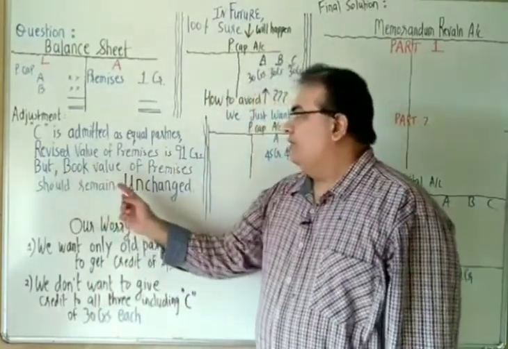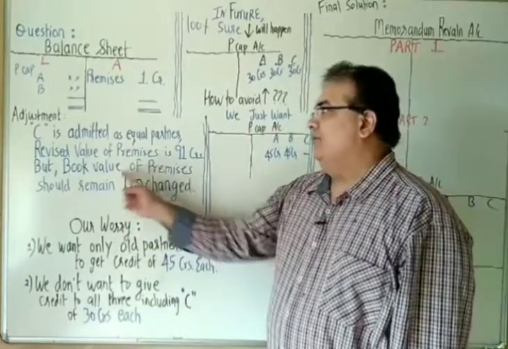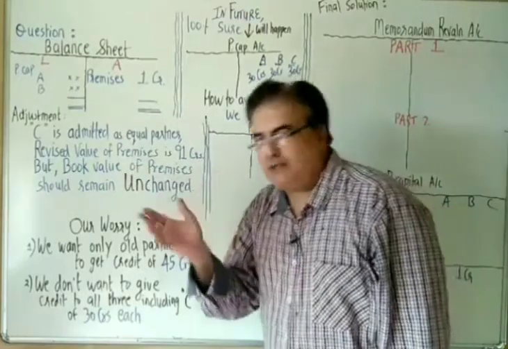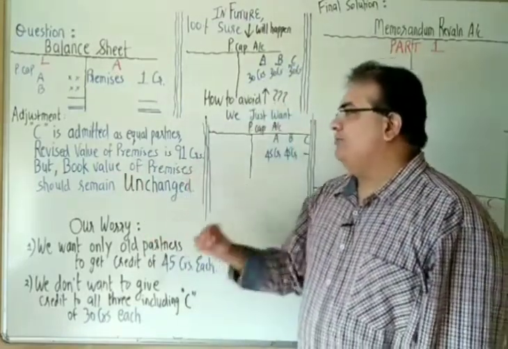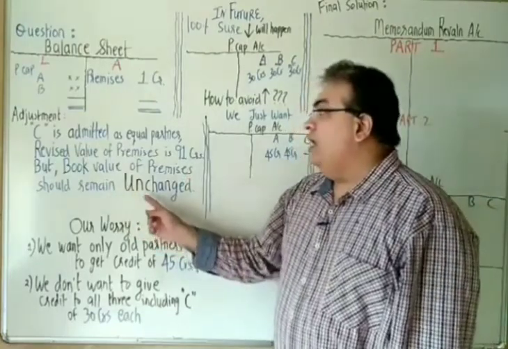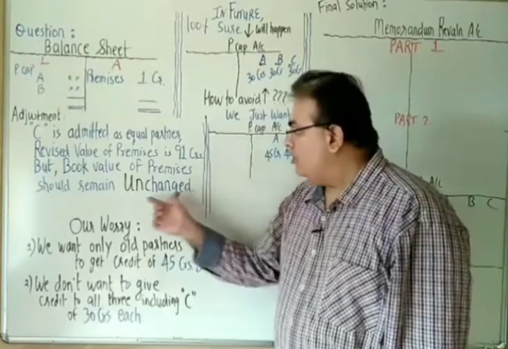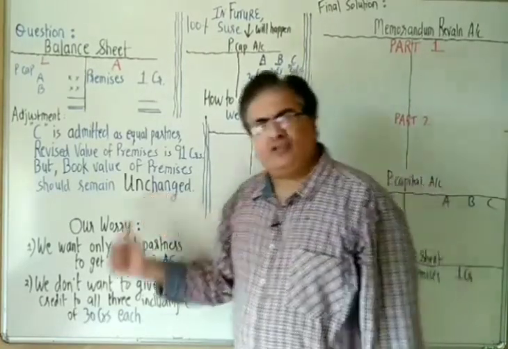But book value of premises, book value means balance sheet value. The balance sheet value of the premises should remain unchanged. Oh, the value of the premises should remain unchanged?